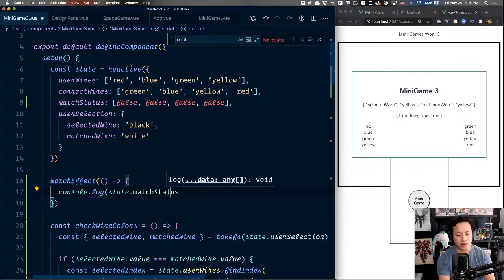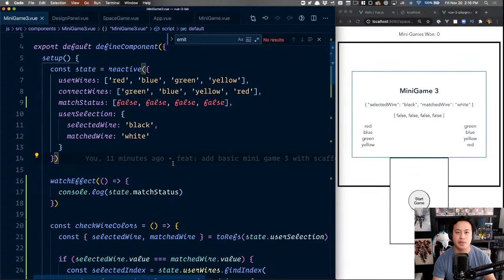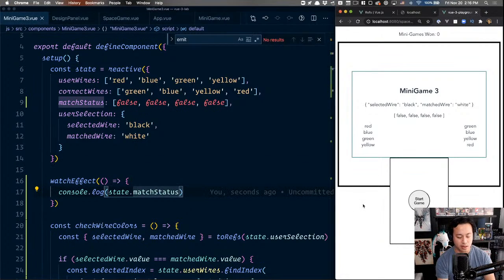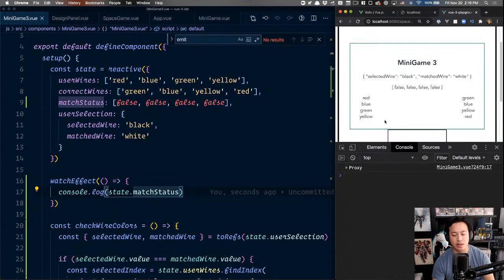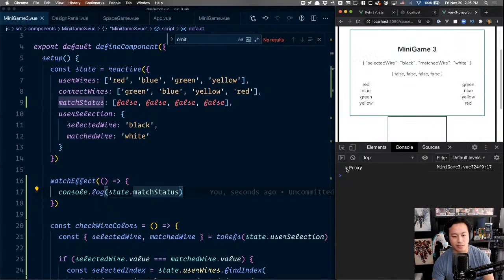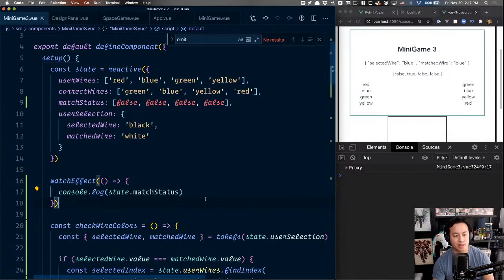Typically, for those who are familiar with the watch property, you would have to define which property you're watching. And then if you want to log the current new value, this one will always just log what it is. So we can see now that inside of here, it's currently just a proxy, which makes sense. Anyway, so blue, hover over to blue, let go. And then it updated, but did not change. Why did it not change? I could have sworn I've done this before.